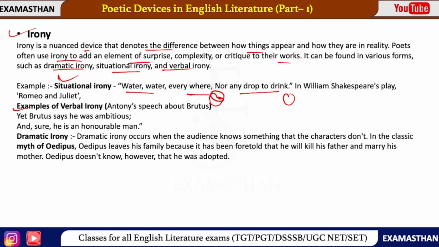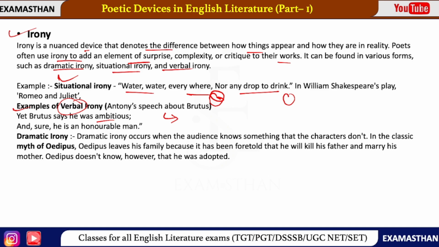Next example we have example of verbal irony. Verbal irony, Antony's speech about Brutus. So Antony says to Brutus that he is very ambitious and he is an honorable man. Repeatedly he says, but exactly he is killed ना. Brutus ने किसी को मारा है. But Antony says that he is very ambitious, he is very honorable. So that way is verbally he is saying.